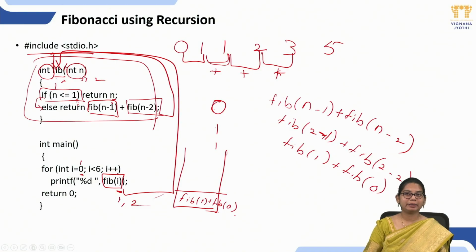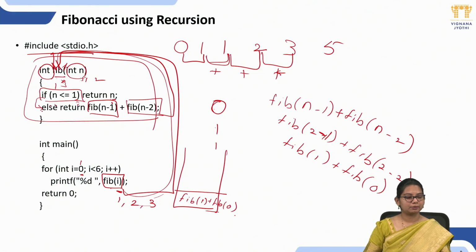Again, we have to come to the looping statement. Now our i value will be incremented, so now the i value will be 3. So consider fib of 3. Then again it will go to the function called fib. Now it will again check the base case. Is 3 less than or equal to 1? No, it is not.